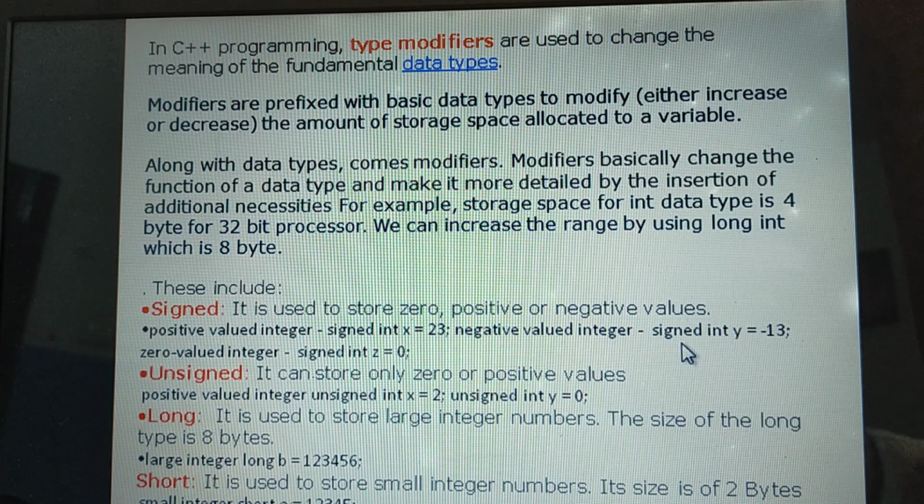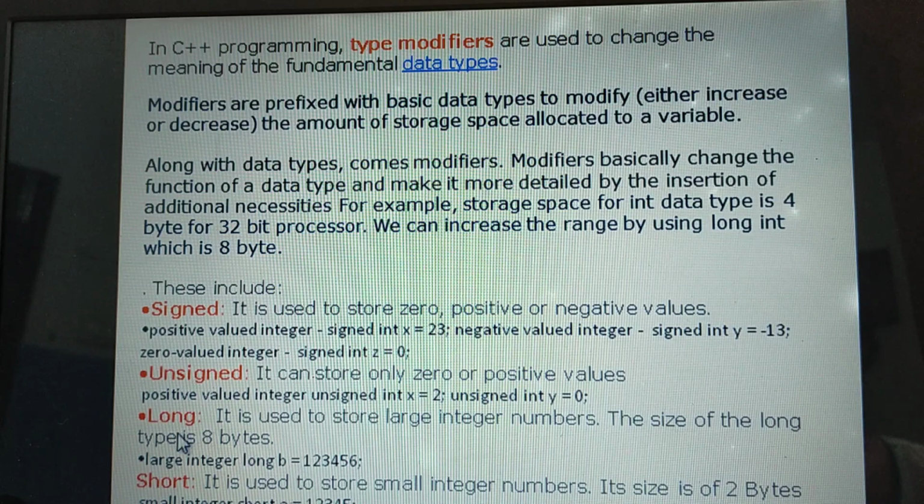This is the signed modifier along with the data type with a negative number. Signed int y is equal to negative 30. This is signed 0. Signed int is equal to 0. Okay. Unsigned we can store only 0 or positive values, not a negative number. Unsigned we should not use the negative number. That is the difference between signed and unsigned. Mainly it is used to increase or decrease the amount of storage space reserved to a variable. That is the function of modifiers.